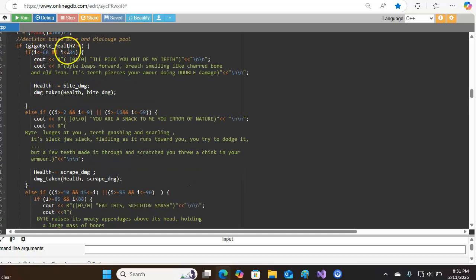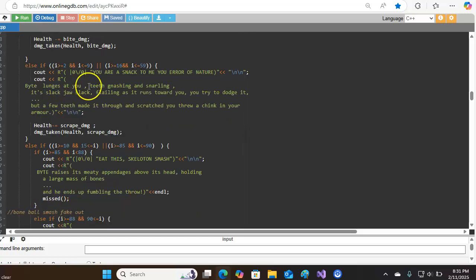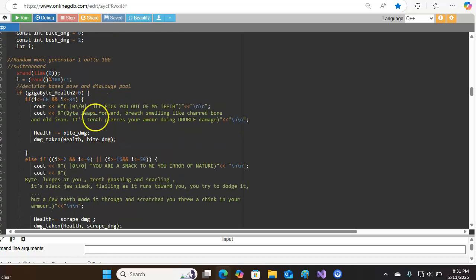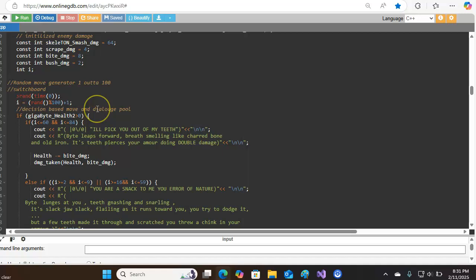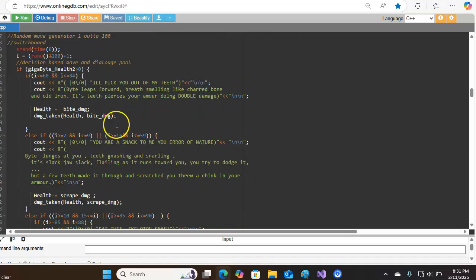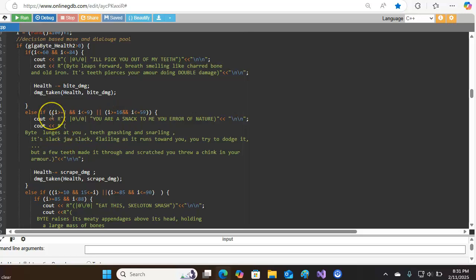Each one having different number values, of which, if bound between, will output either a hit or a miss. This is the same for all of them, unless asking a question. As you can see here with bite, it will output a message and then output bite damage that's subtracted from health. That takes away from the original health value up top after being input here, or rather, in the actual function when it is made.